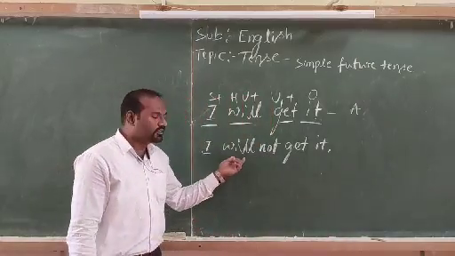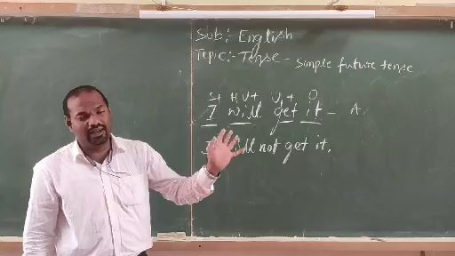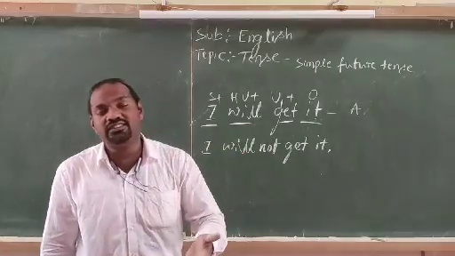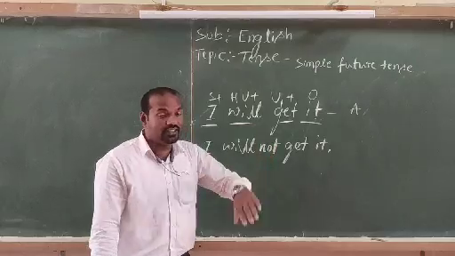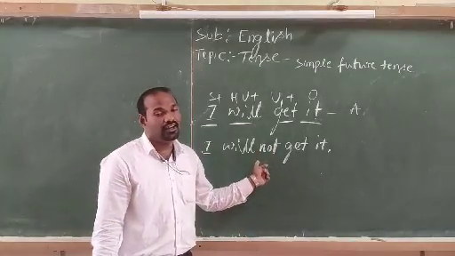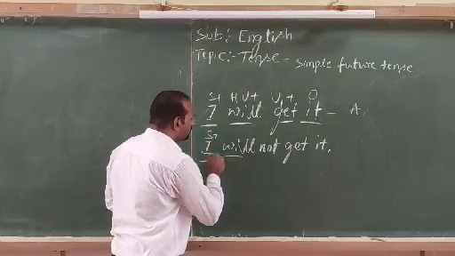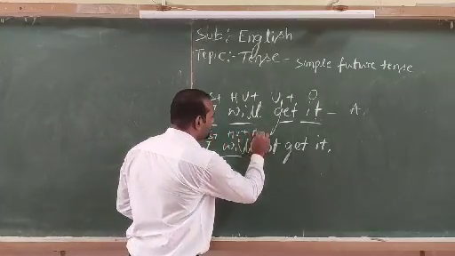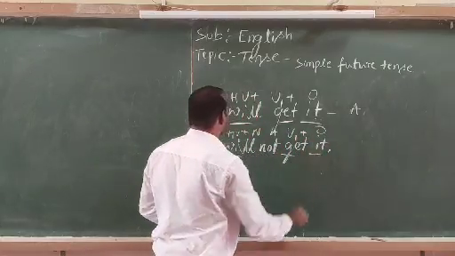Okay, will not. The short form of will not is won't. When you are dealing with question tags, you won't write "will not" like this. Won't is the right form, the abbreviation of will not. So here I stands for subject, will stands for helping verb plus negative, and get stands for verb in the first form, remaining object.